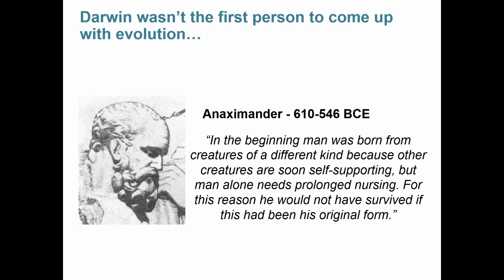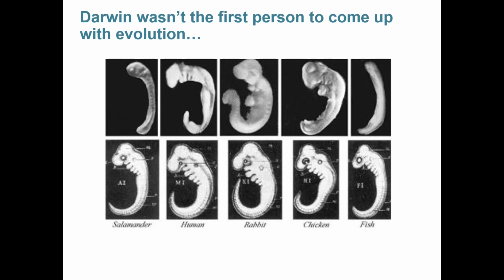Anaximander pondered over the idea that in order for human babies to make it to adulthood, there must have been adults to care for them. So where did those adults come from in the first place? In addition to his philosophy, Anaximander was interested in looking at development. In particular, he spent a lot of time looking at embryos.